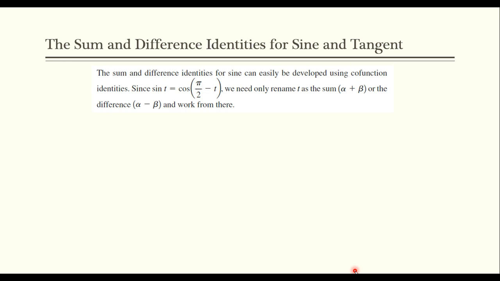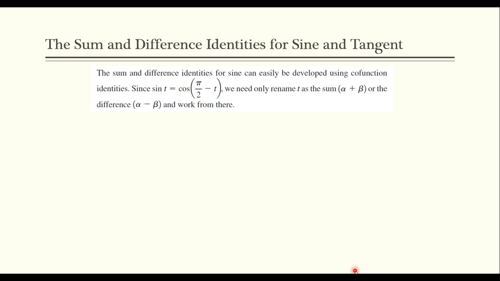We are going to develop the sum and difference, specifically the difference identity for sine. We're going to develop that. So the sum and difference identities can be developed using the cofunctions, which is why I brought them up. I have to have them validated in order to use them. So since sine of t equals cosine of pi over 2 minus t, that's what we just verified.